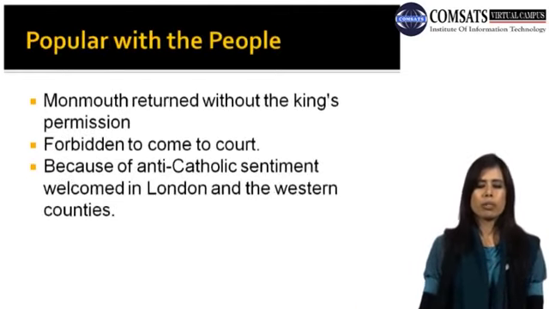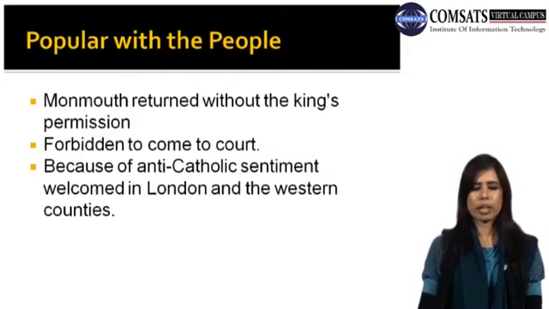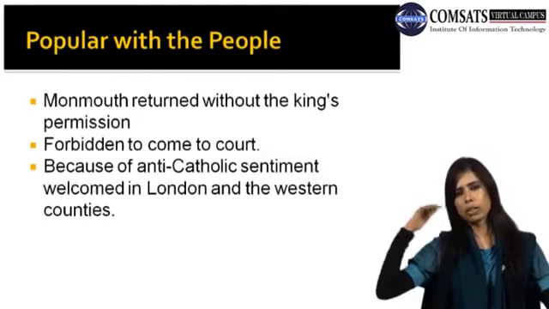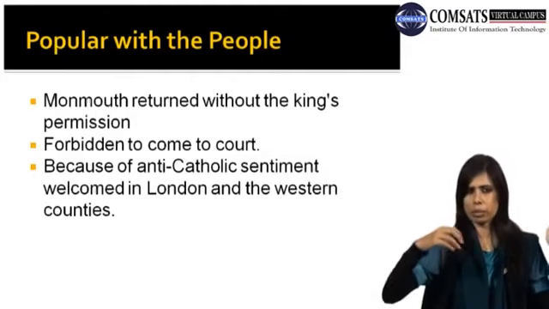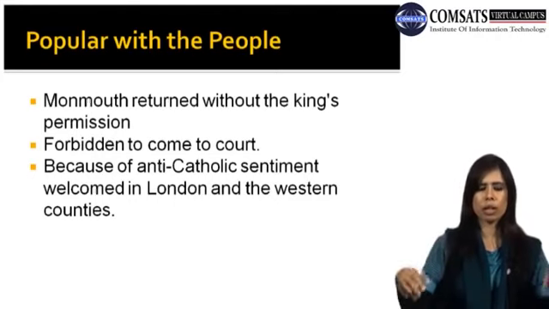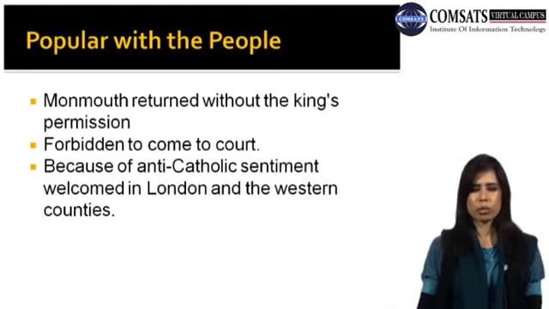Popular with the people, Monmouth returned with the king's permission. He came back to Britain again with the king's permission, and the king was Charles. Forbidden to come to court because of anti-Catholic sentiment, he was welcomed in London and the western countries. This was the point.